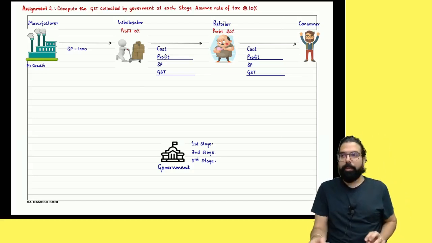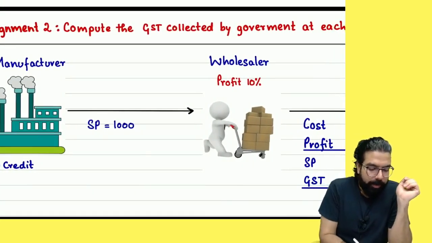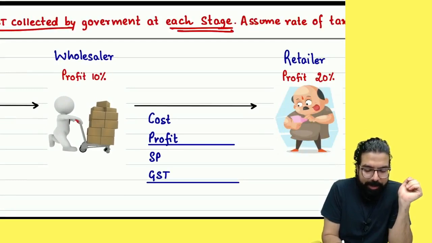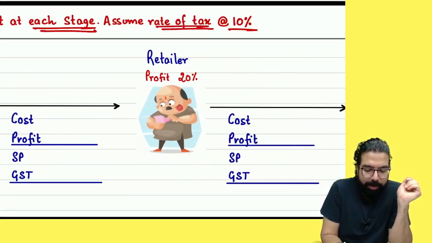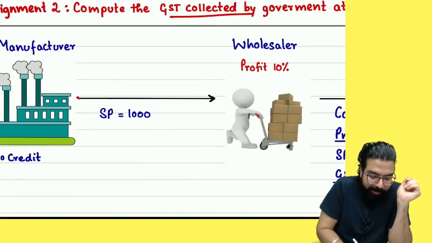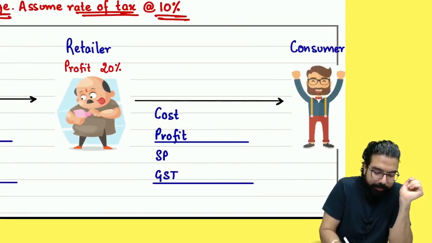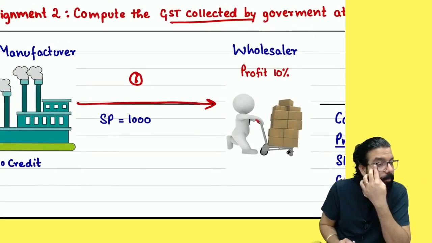Chalo, let's do it. Everyone over here now. Compute the GST collected by the government at each stage. Assume the rate to be 10%. Okay. The manufacturer sold the goods. This is the first stage. This is the second stage. And this is the third stage.